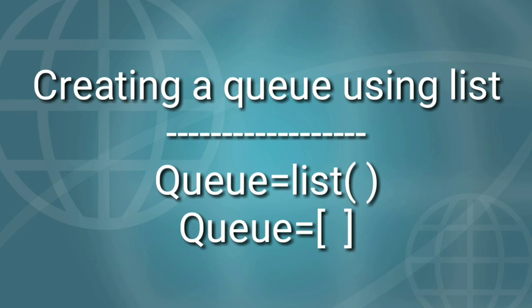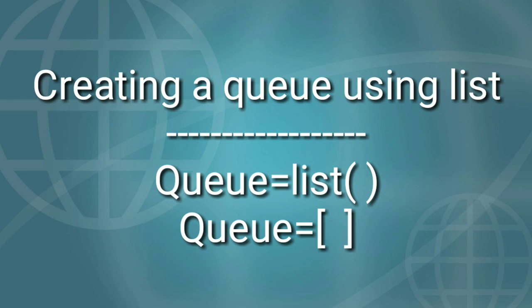Next, we can move to creating a queue using list. Here, two types of queue creation are given. Two syntaxes are given. First one is queue equal to list, then parentheses. Another one is queue equal to an empty square bracket.